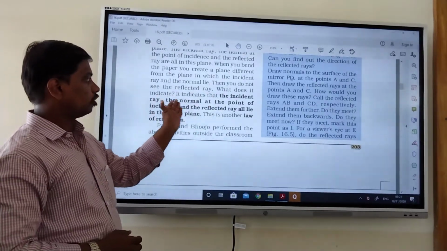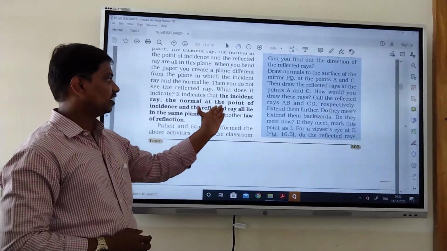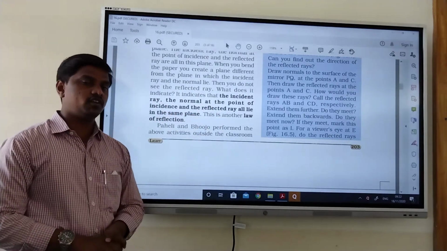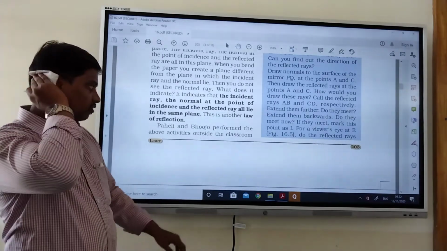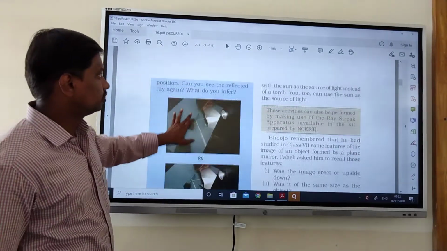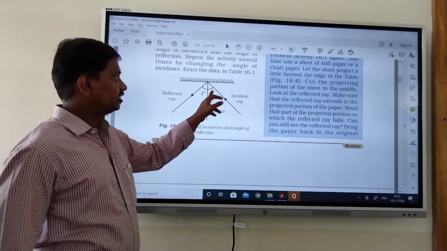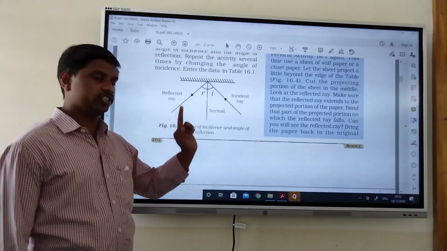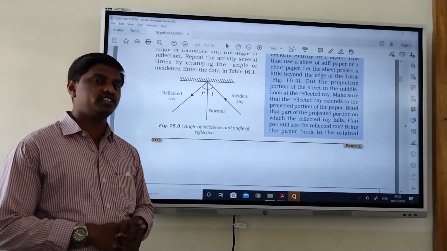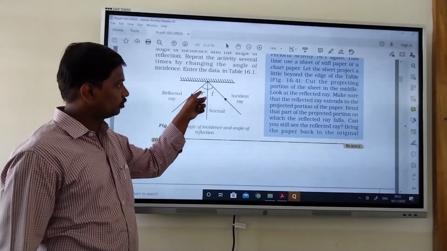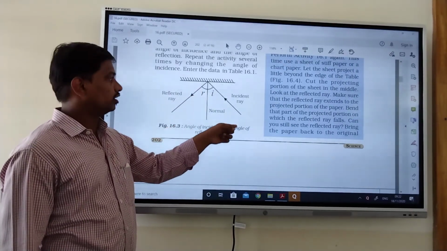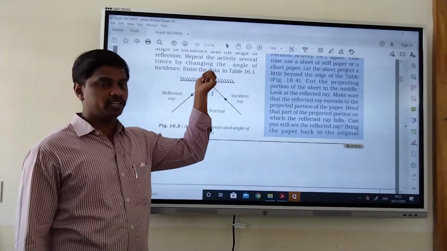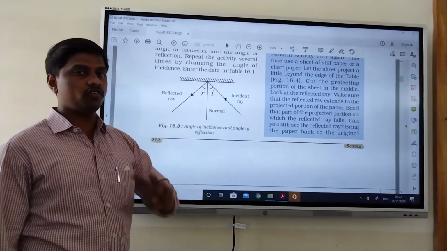The incident ray, the normal at the point of incidence, and the reflected ray all lie in the same plane. This is one of the laws of reflection. Another law of reflection is that the angle of incidence is equal to the angle of reflection. Okay, we have two laws of reflection. The first one is that the angle of incidence is equal to the angle of reflection. The second one is that the incident ray, the reflected ray, and the normal all lie on the same plane. This is the second law of reflection.